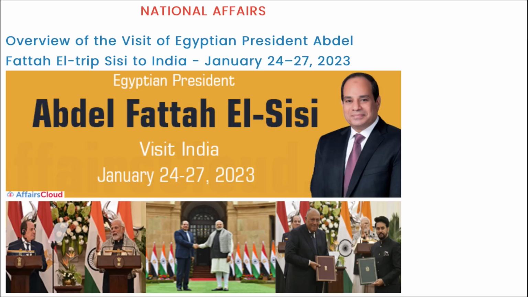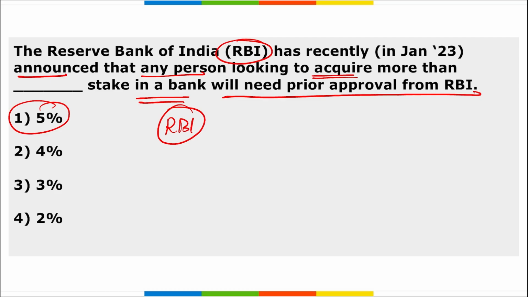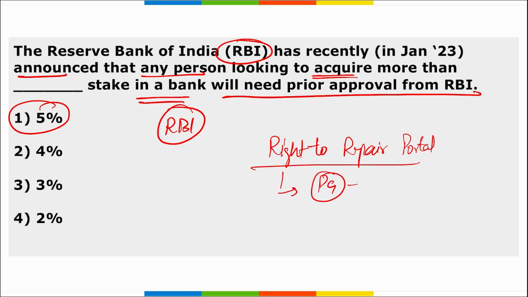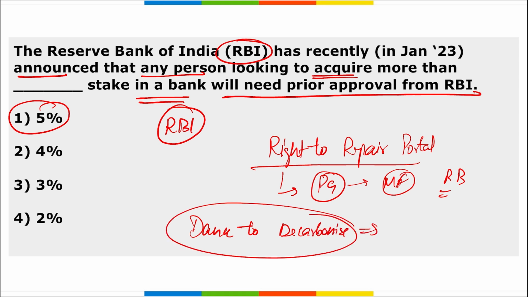Next question, before moving ahead, tell me: the right to repair portal was launched by whom? This right to repair portal was launched by Piyush Goyal, who also inaugurated the Mango Festival in Brussels, Belgium. Alright, then who organized a musical event that was Dance to Decarbonize? This festival was launched by the Petroleum Ministry.